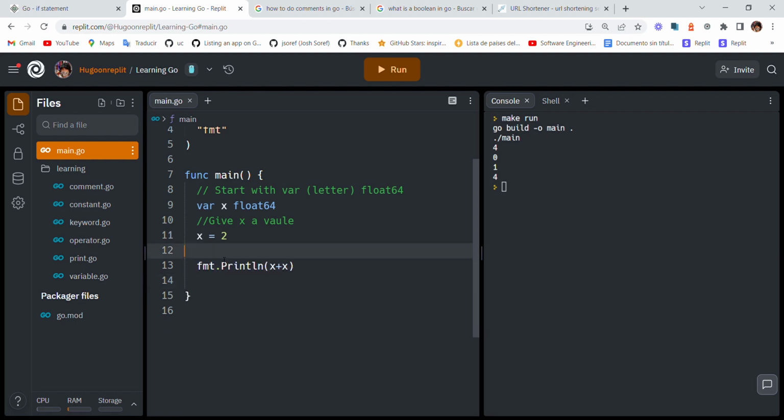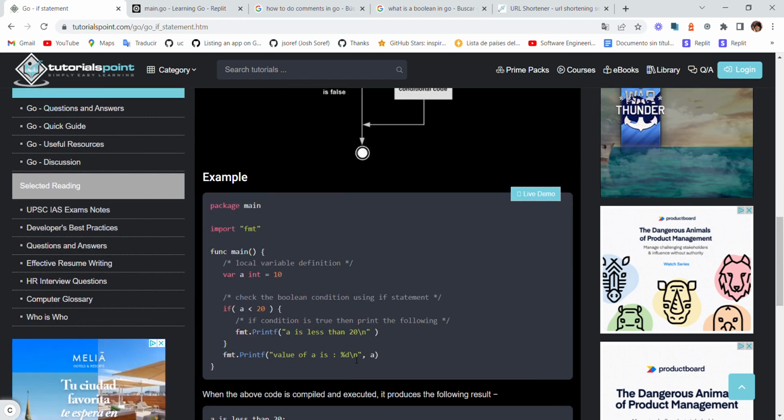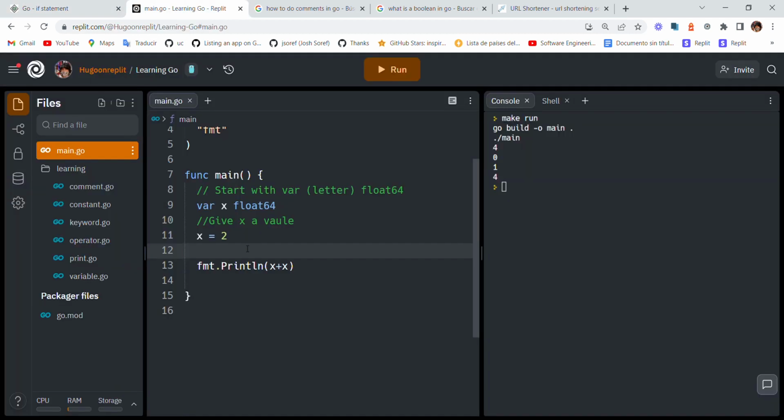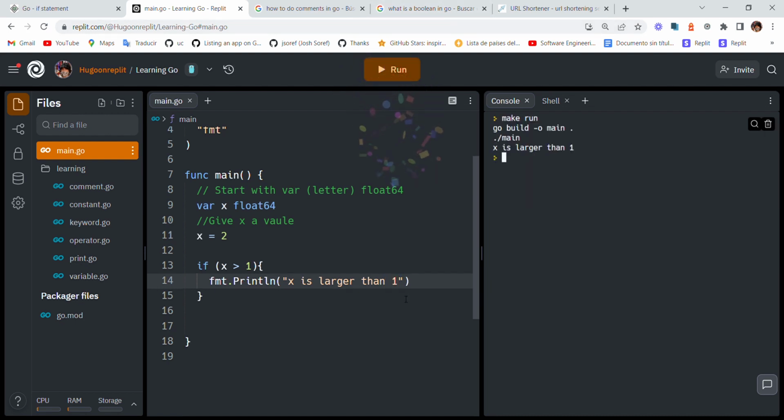Okay, so we have a variable, okay? We're gonna say if, so we start with an if statement. If x is larger than 1, you have to print x is larger than 1. X is actually larger than 1, so that is why it prints that.